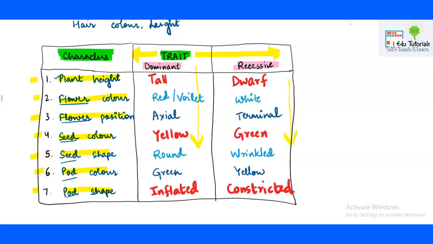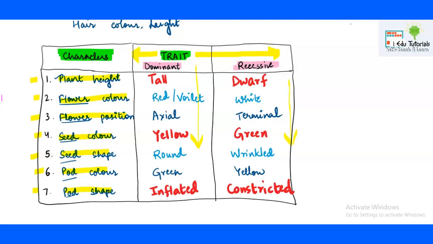For seed color, the dominant was yellow and the recessive was green. Means the majority of the pea plants had seeds of yellow color, but some were green. Now as we progress further, we will study the genetic meaning of dominant and recessive. But right now, for your knowledge, you can understand that round was more prominent, more available, and that is why it was considered dominant. Seed shape: round was dominant, wrinkled was the recessive.